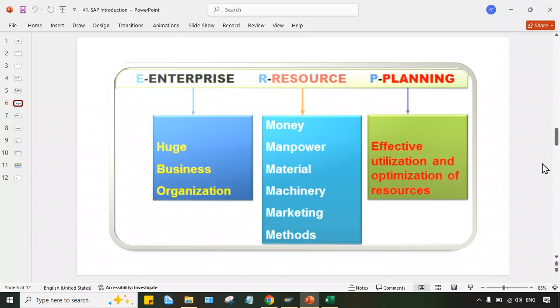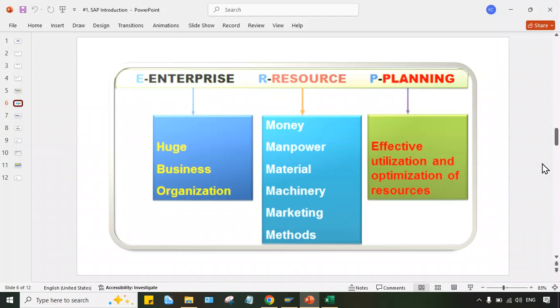Now, what next? Resources. What are the resources required to run a particular organization, guys? So the major resources are man, money, machines, and material. These are the major resources which is required to run a particular organizations. Here I simply coded 4M, but these are the mandatory resources. Of course, marketing, methods, these are another two which is added, but minimum 4M are required, that is man, money, material and machines. Now the next one is planning. Planning about what? Planning about, look at here, effective and optimum utilization, maximum utilization of its resources.